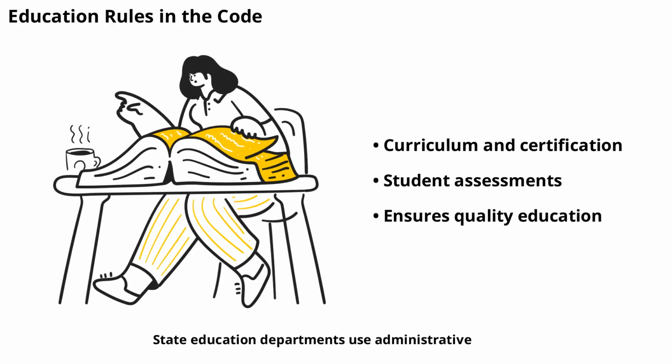State education departments use administrative codes to set standards for schools, teachers, and students. These rules cover curriculum requirements, teacher certification, student assessments, and school safety. By following the code, schools ensure they meet state expectations and provide quality education. The code also helps parents and students understand their rights and responsibilities within the education system.